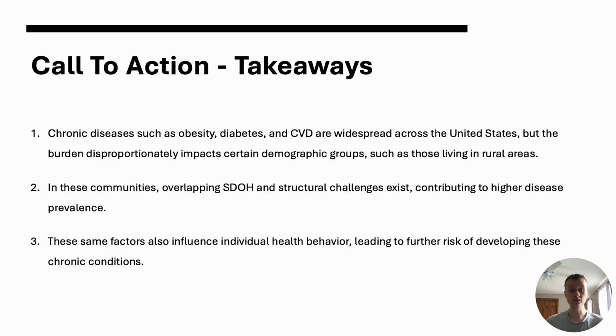Second, in these communities, overlapping social determinants of health and structural challenges exist, contributing to higher disease prevalence. And finally, these same factors also influence individual health behavior, leading to further risk of developing these chronic conditions.